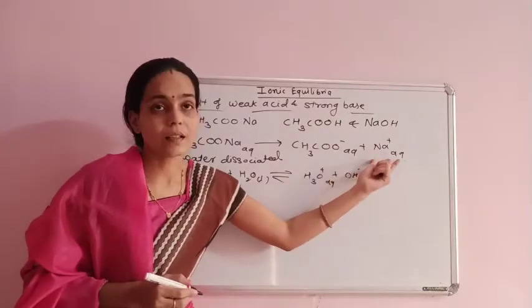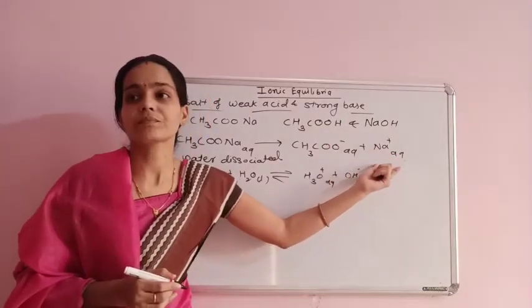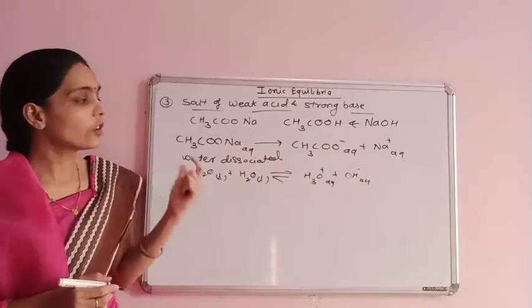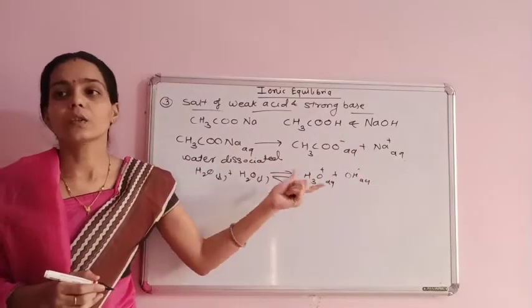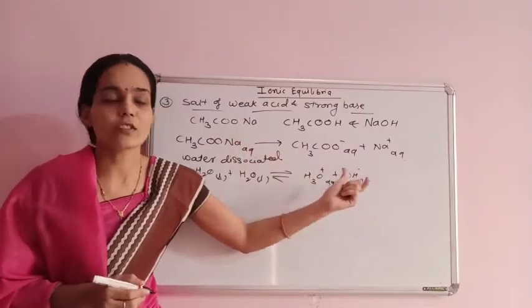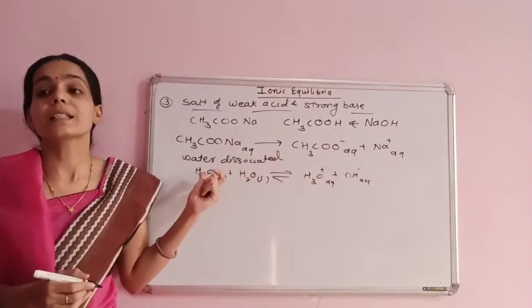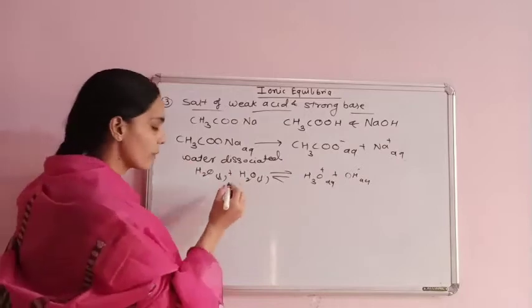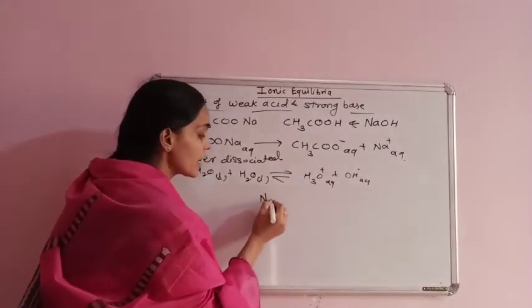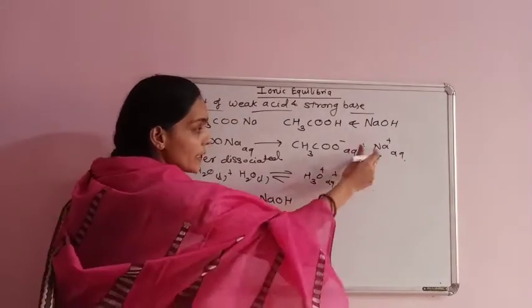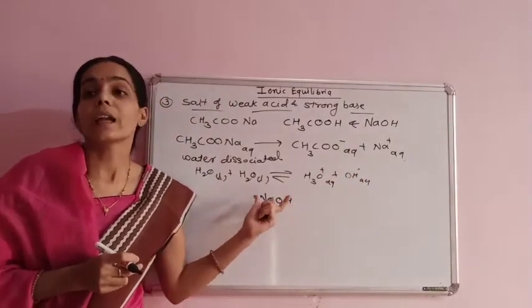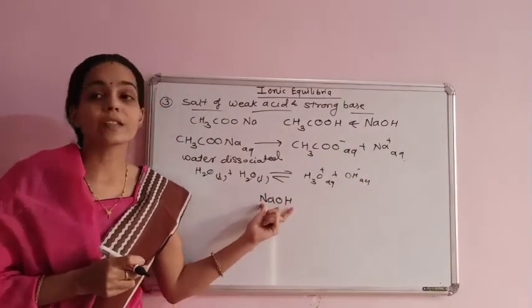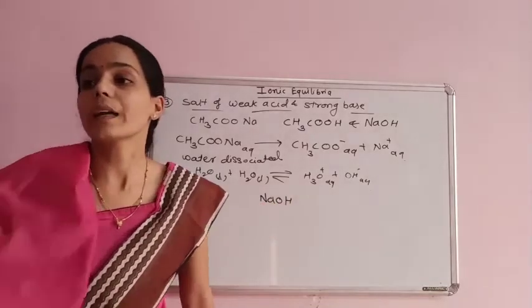These Na+ ions of the salt have no tendency to react with OH- ions of water, since the possible product is NaOH, Na+ and OH- forming NaOH, and you know this NaOH is a strong electrolyte.